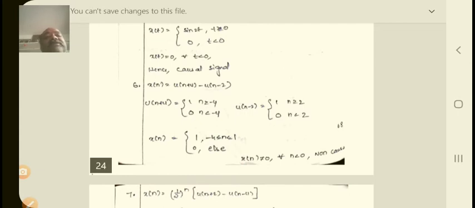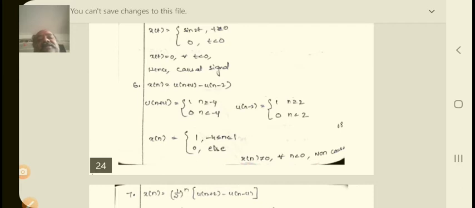x of n is equal to u of n plus 4 minus u of n minus 2. So here u of n plus 4 is equal to 1 if n is greater than or equal to minus 4, and 0 if n is less than minus 4. Similarly for u of n minus 2, it is 1 for n greater than or equal to 2 and 0 for n less than 2. So in this connection, the second signal is causal, but the first signal is non-causal.